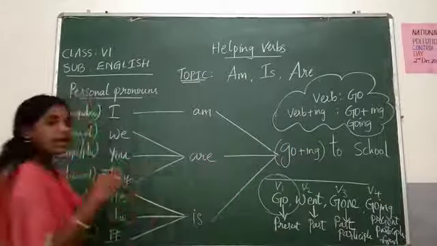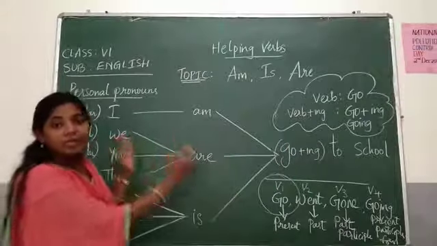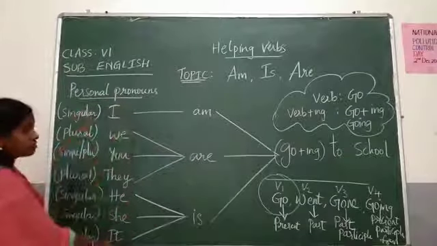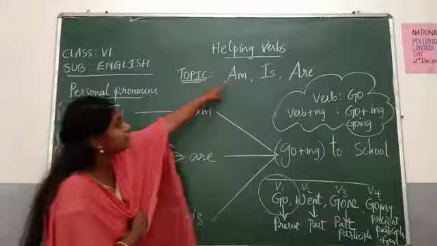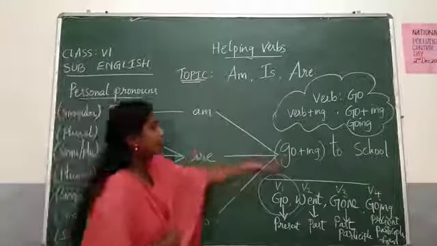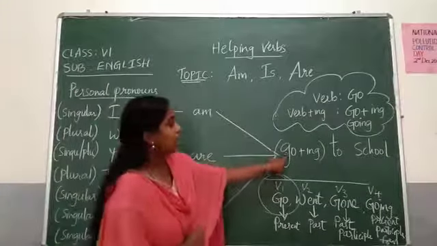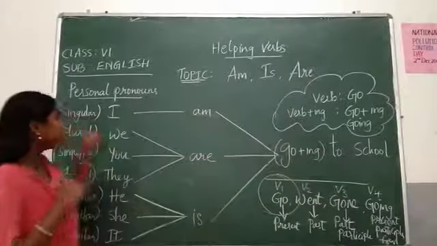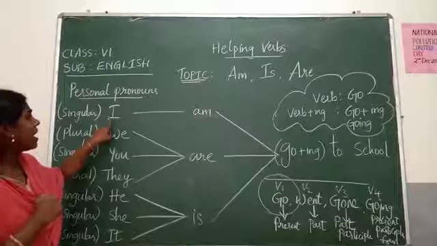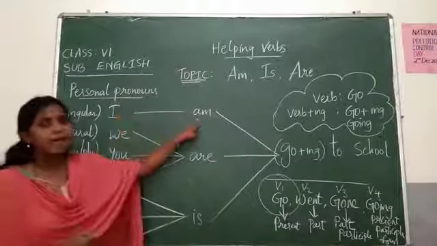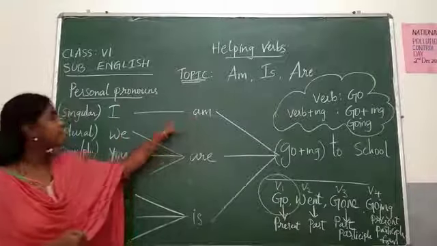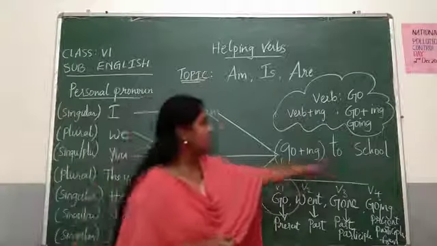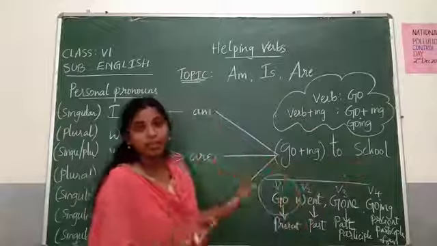Let me come again. I am now framing a sentence using these personal pronouns with the help of these helping verbs, and the main verb goes in ing form. Okay? So, let me see. I should always be accompanied by am. I am going to school.